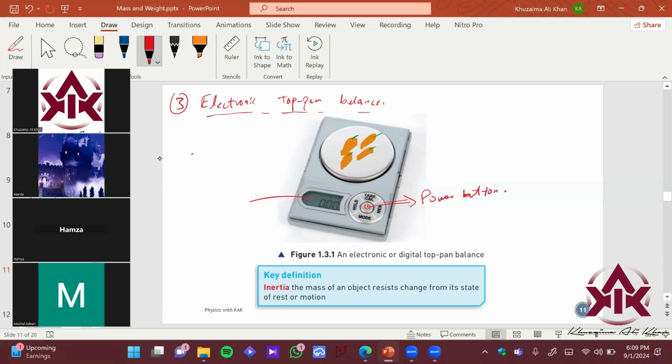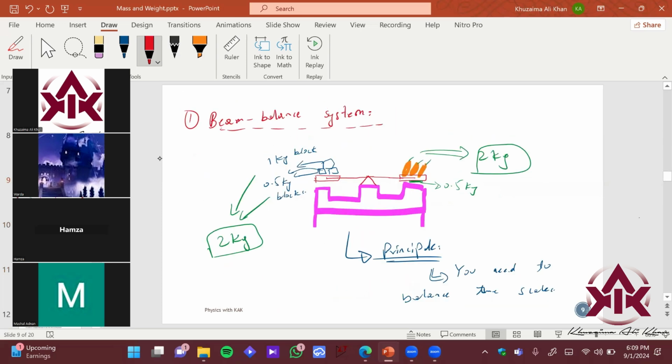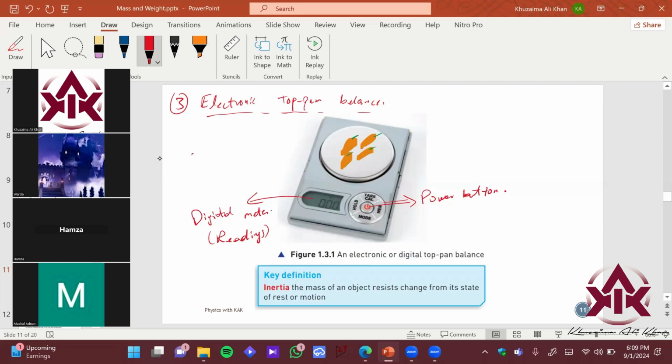You directly see you have a digital meter over here, on which you can see the direct readings. So instead of relying on blocks, on weights, we are directly, electronically measuring the value of the mass. So that's pretty precise. It is also pretty compact, it does not occupy that much space as you see with these instruments, and it just gives you the reading.